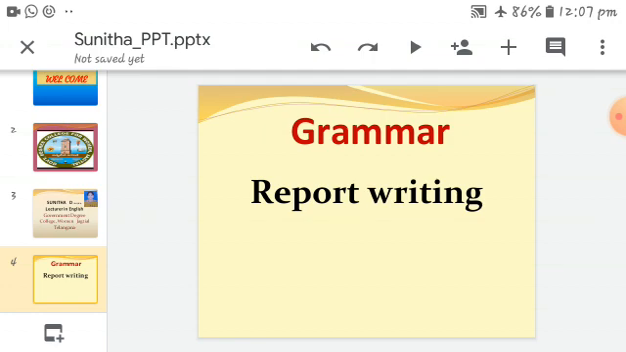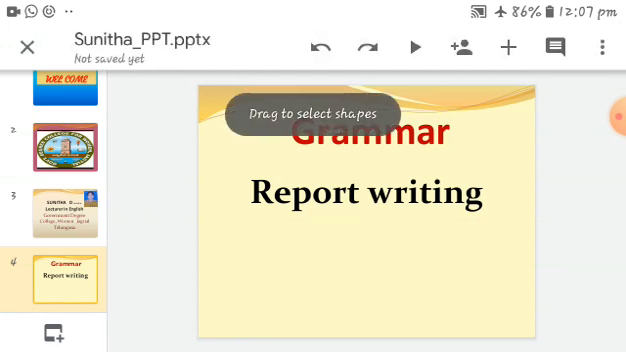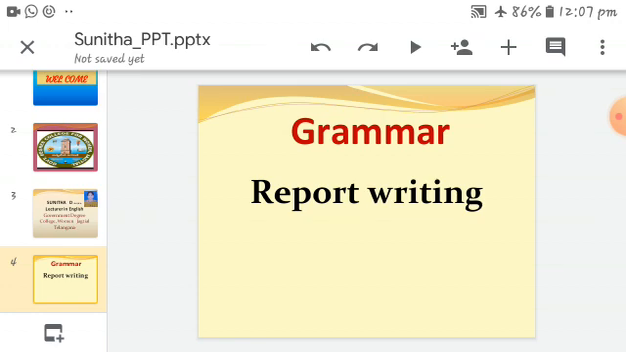A report is a representation of analytical investigation, experience or findings on a subject or problem related to some issue. So, what is report writing? A report is a representation of analytical investigation, experience or finding on a subject or problem related to some issue.